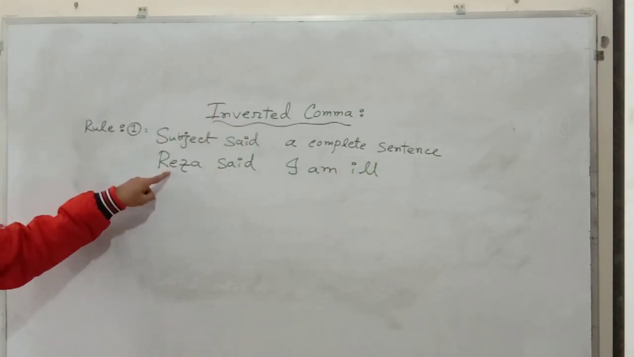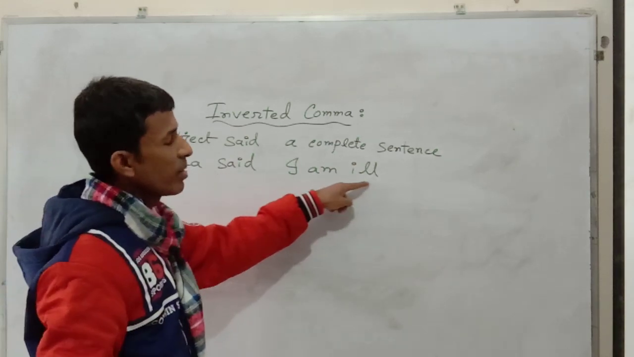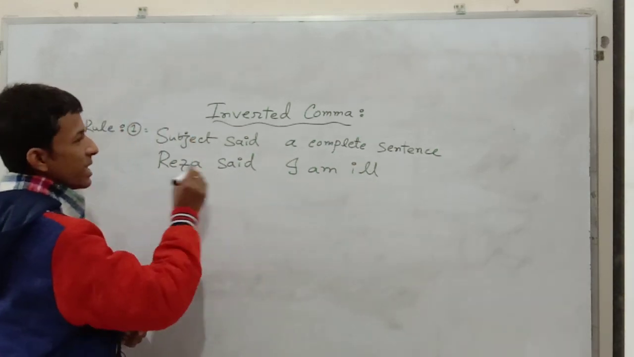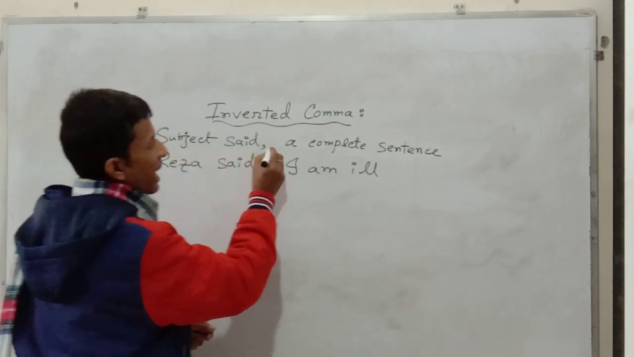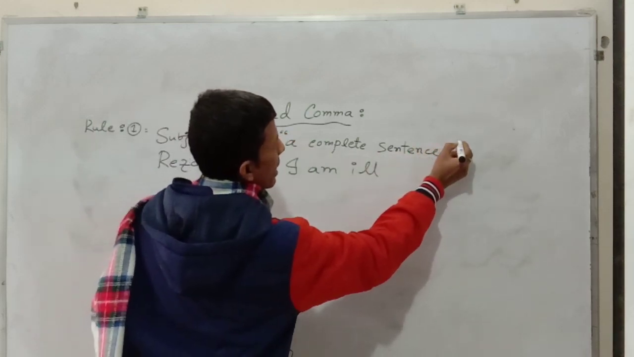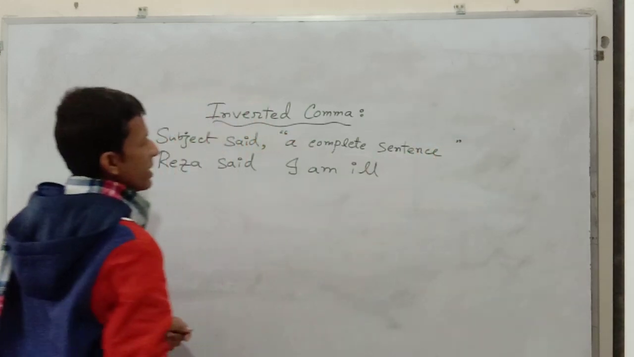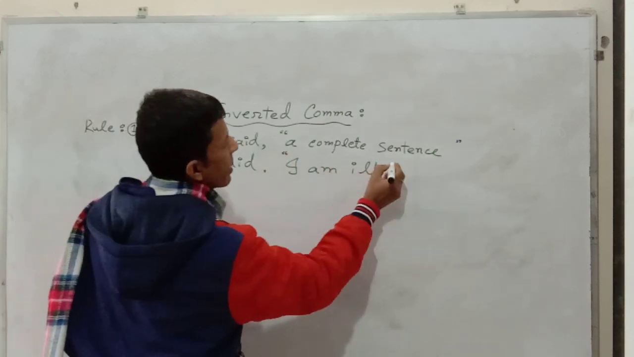Look at this example. Subject said, and after that I have written a complete sentence. In this sphere, you will have to use comma after writing said, and the entire sentence or complete sentence will have to be covered by inverted comma. Reja said, I am ill.